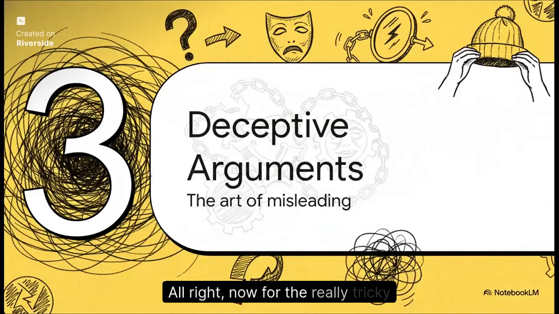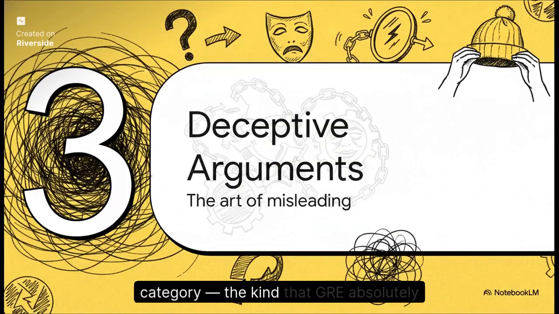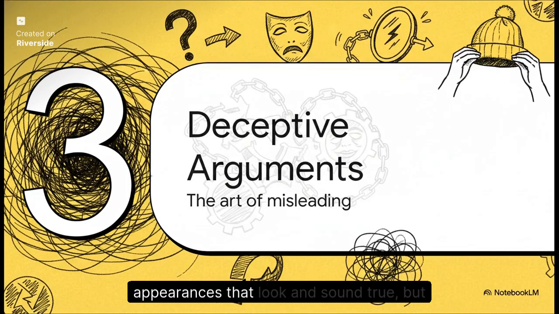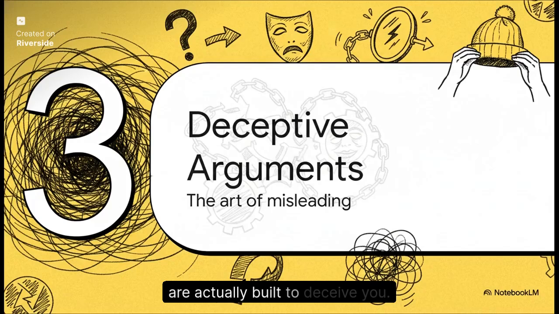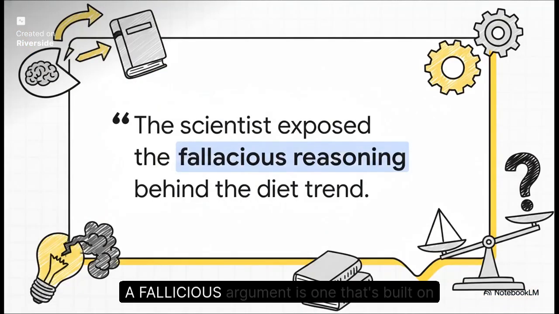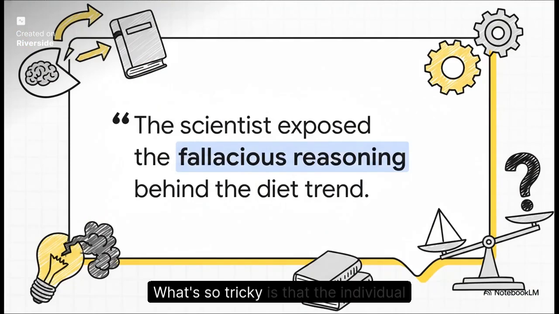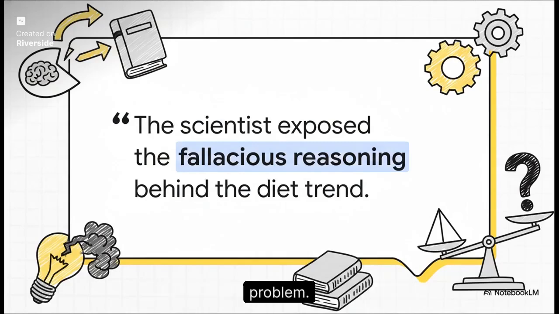All right, now for the really tricky category, the kind the GRE absolutely loves. We're talking about arguments and appearances that look and sound true, but are actually built to deceive you. A fallacious argument is one that's built on faulty logic. What's so tricky is that the individual facts might even be true, but the conclusion that's drawn from them is totally wrong. The reasoning itself is the core of the problem.